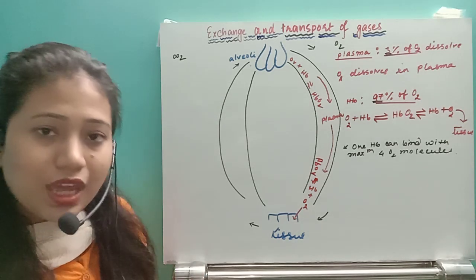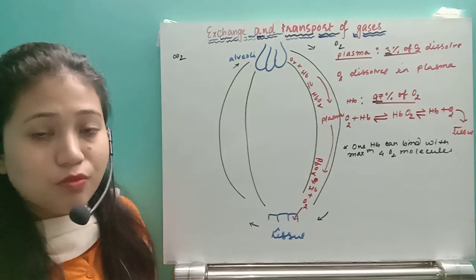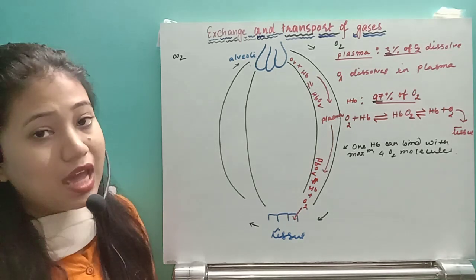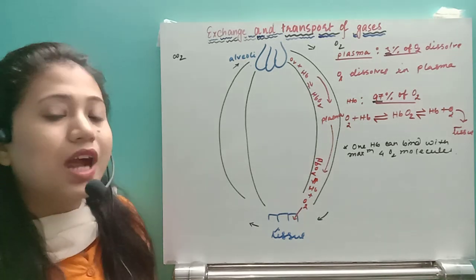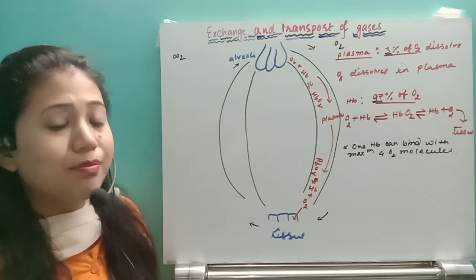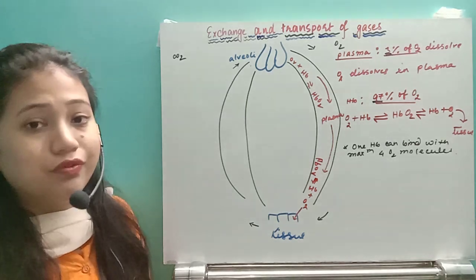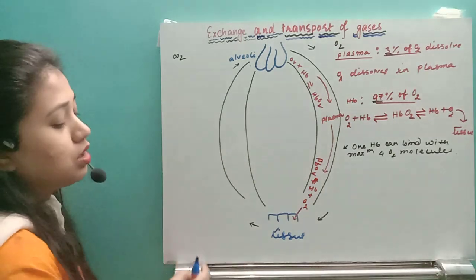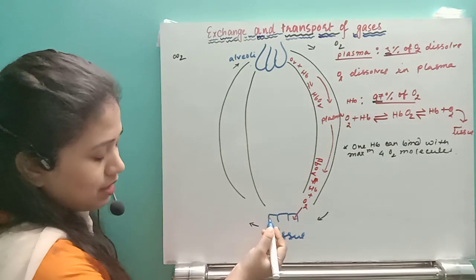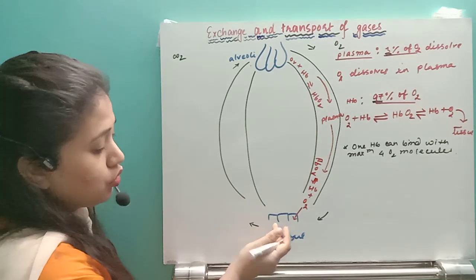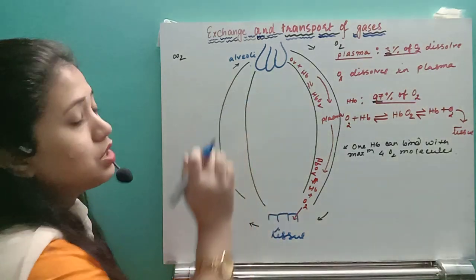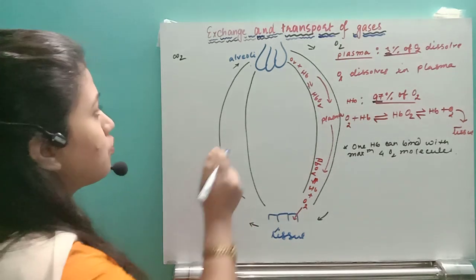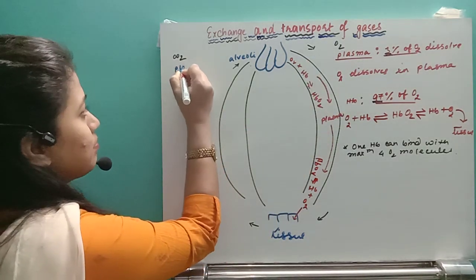So whenever the tissue gets this oxygen, it will break the glucose molecule and produce water, carbon dioxide and energy. Whenever carbon dioxide is produced, what will happen to that carbon dioxide? That will be transported once again to the blood vessel. So carbon dioxide will come from the tissue to the alveoli by 3 different means. First of all, we'll see the plasma itself.